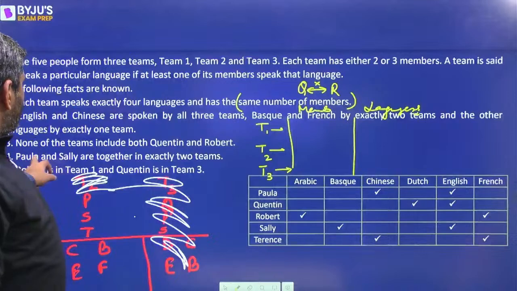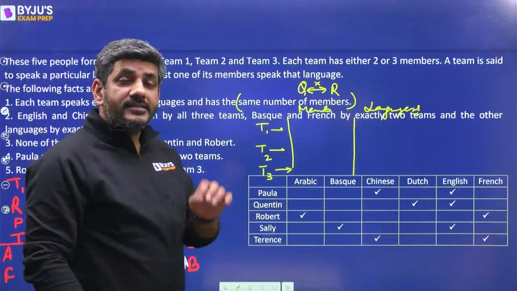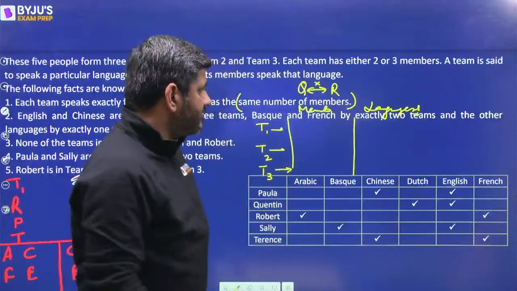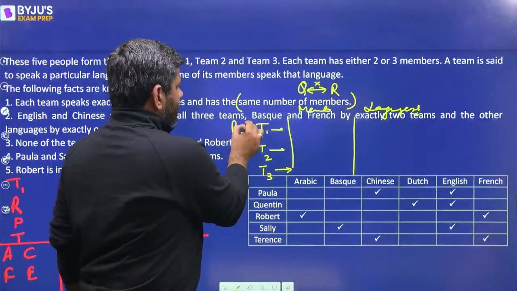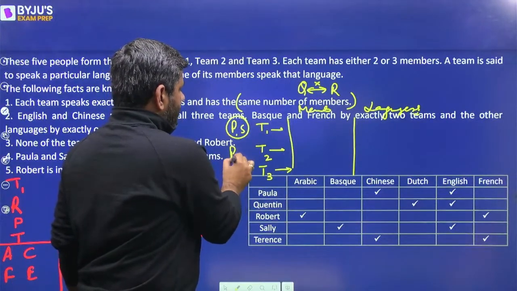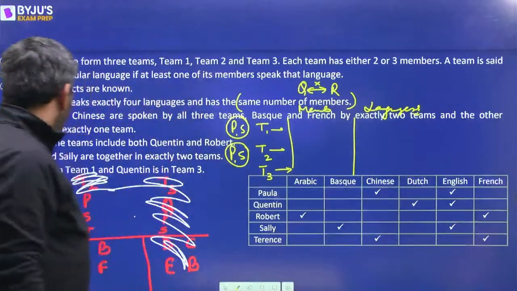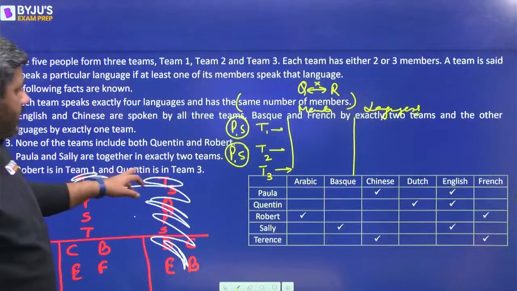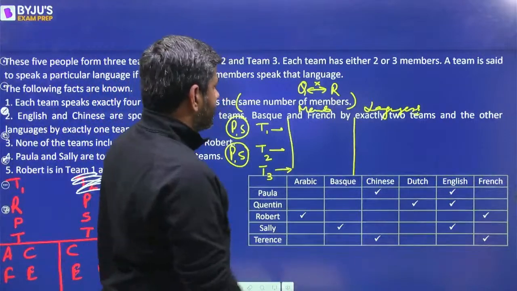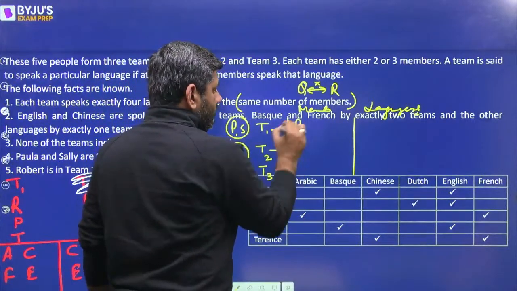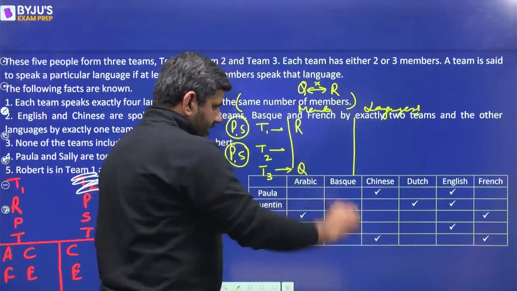Next. Paula and Sally are together in exactly 2 teams. There are 2 teams in which I have Paula and Sally together. So there is one team in which Paula and Sally would be there, and another team in which Paula and Sally would be there. What next? Robert is in team 1 and Quentin is in team 3.